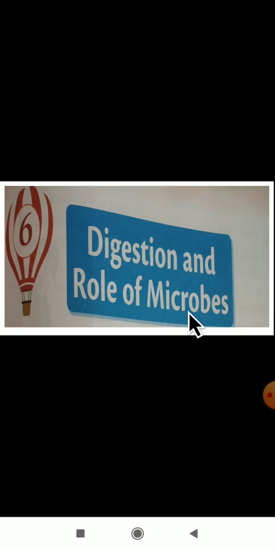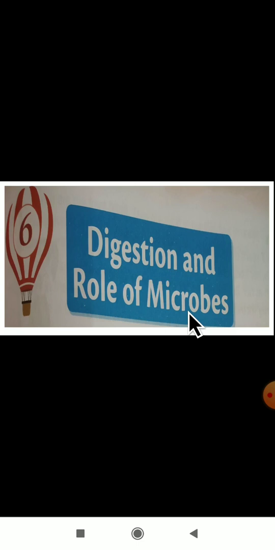Even we will describe the digestive system and the process of digestion. Yes, we have a digestive system in our body. Why do we have the digestive system in our body? For the digestion process we have a digestive system. And we will even implement some healthy eating habits also.